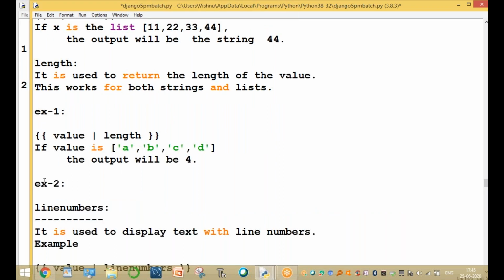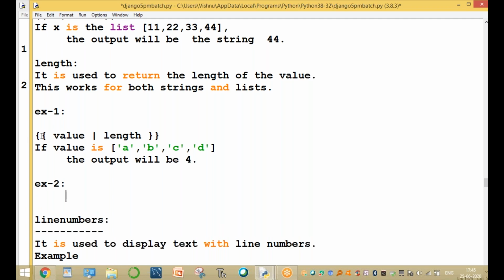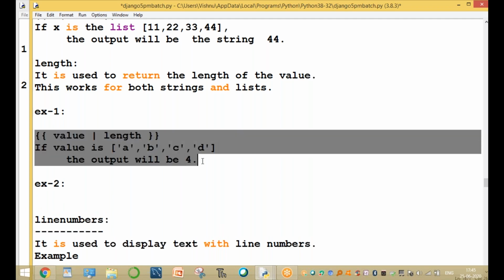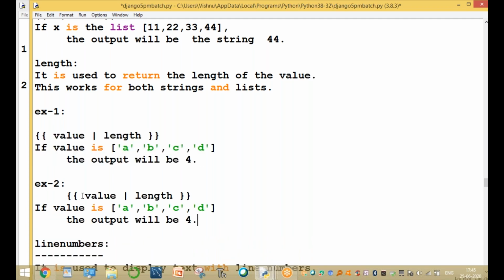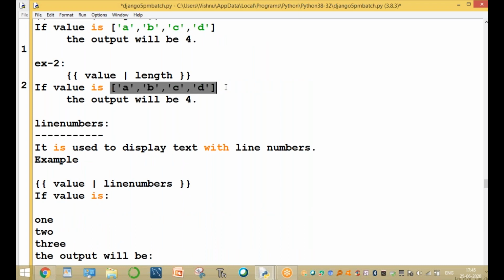Example two is the same type. If the value is one string only, the string is Python, not a list, the output is equal to 6.